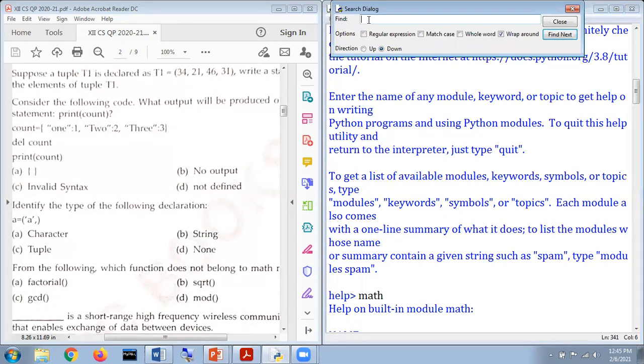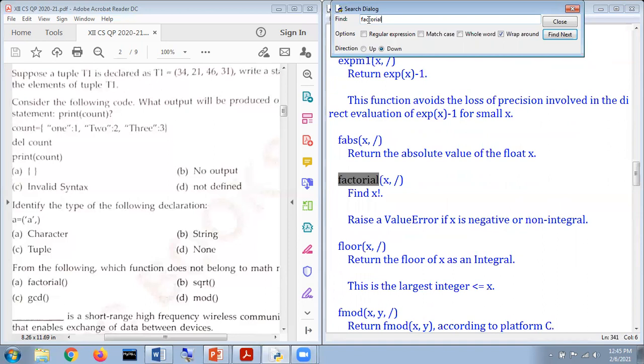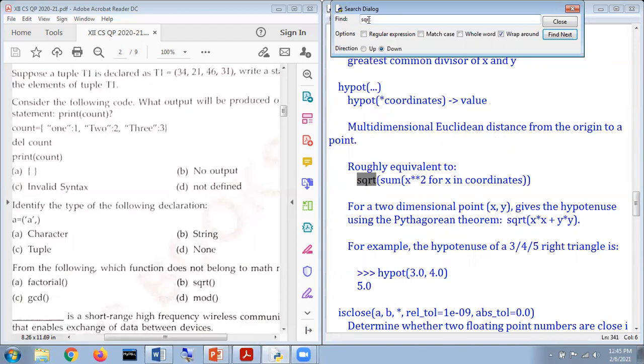So I'm just going to mention here factorial. I'm going to type factorial and hit the enter key. So it means the math module has a function which is called factorial. Now I'm going to delete this one because this is not to be considered as the answer. SQRT. Again, I'm going to hit enter, and it says yes, square root is also a part of the math module. Again, my dear respected students, GCD, hit the enter key.